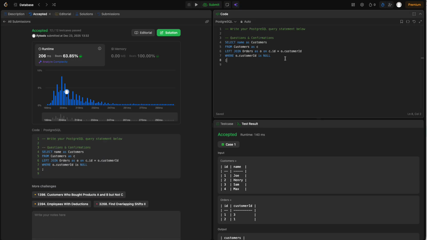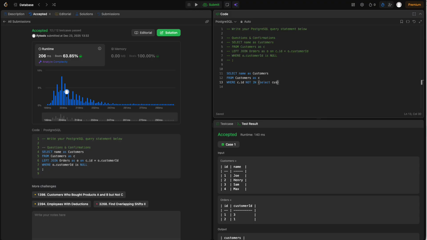So this works when we have a good relational type database and we don't have a columnar approach. This is good. But there is another approach, because nowadays everything is column store. So we can simply get name as customers from customers table, where the customer ID not in